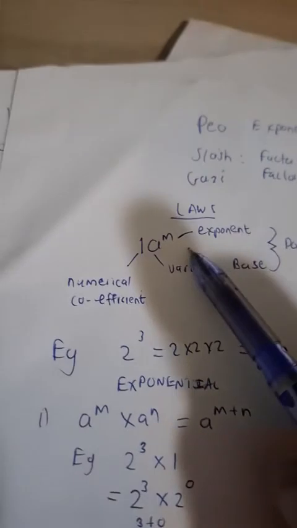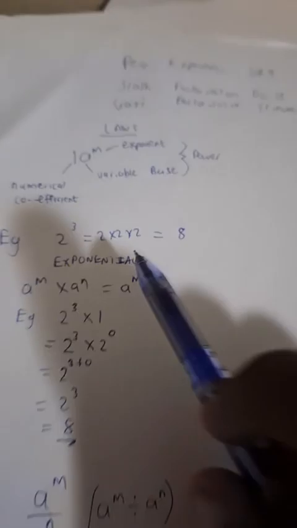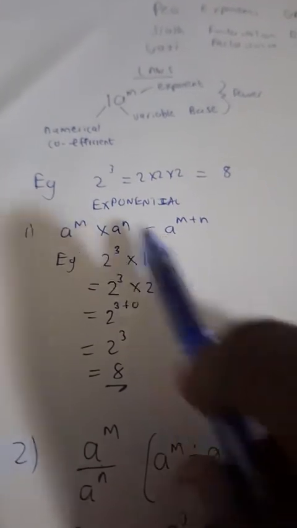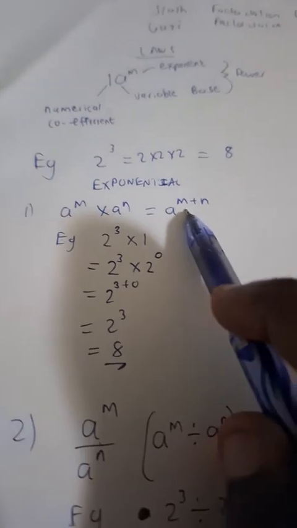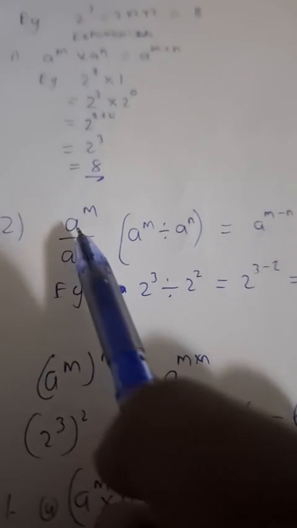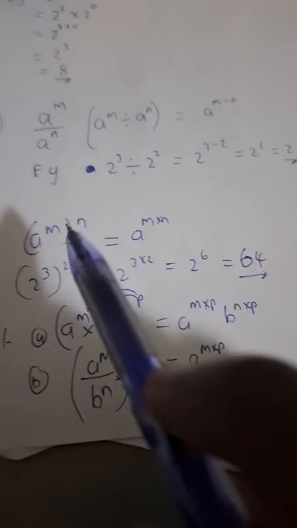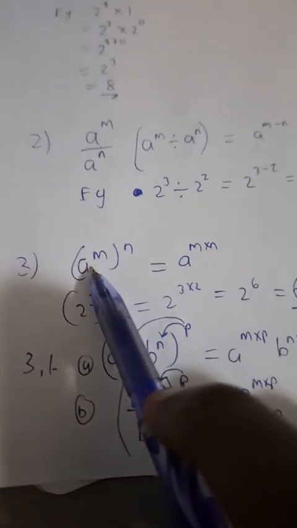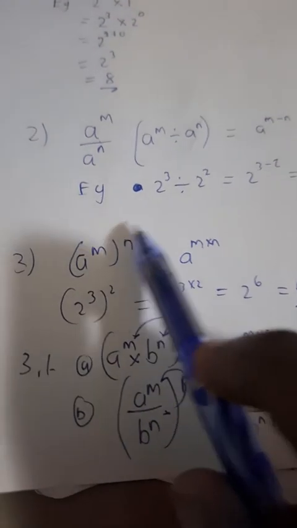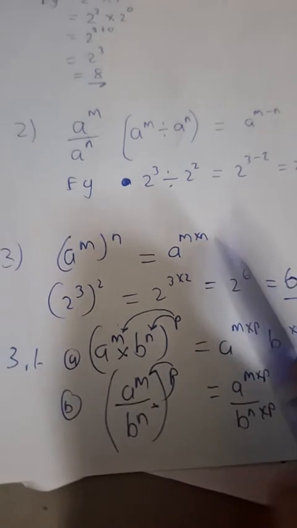So I first looked at the base raised to the exponent. We looked at law 1, how when we multiply same bases, we keep the base and add the exponents. Law 2, how when we are dividing same bases, we keep the base and subtract the exponents. Law 3, when an exponent is raised to another exponent, you simply multiply the exponents.